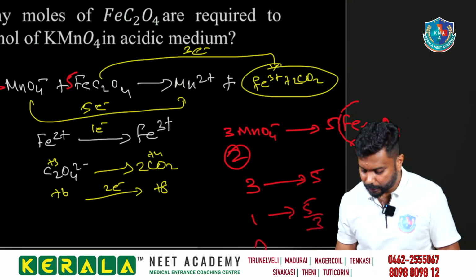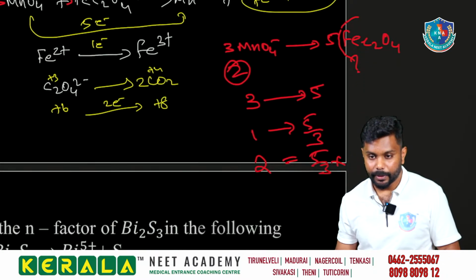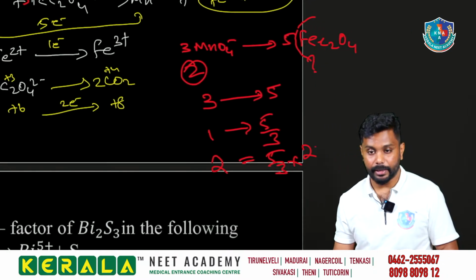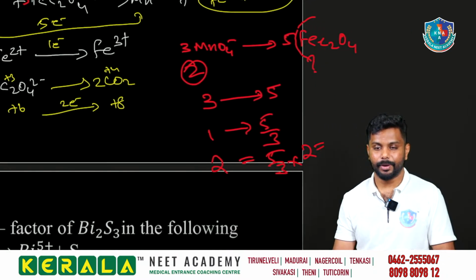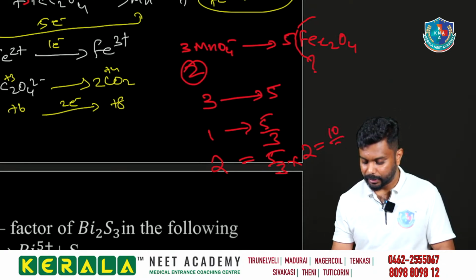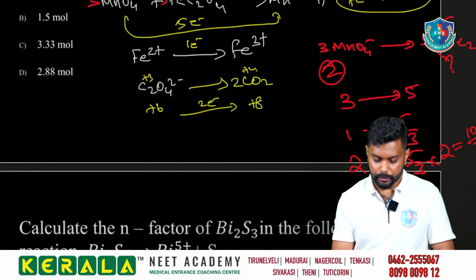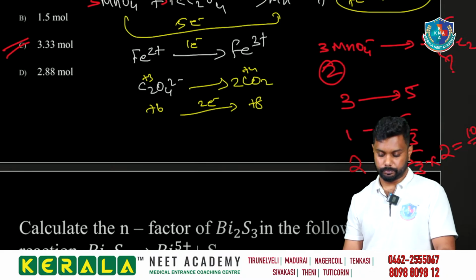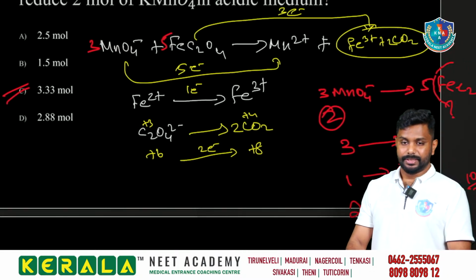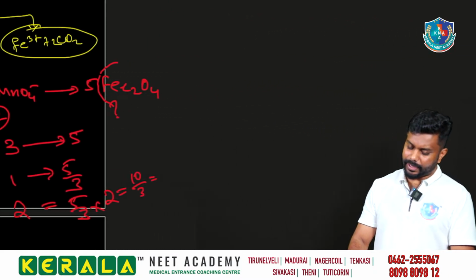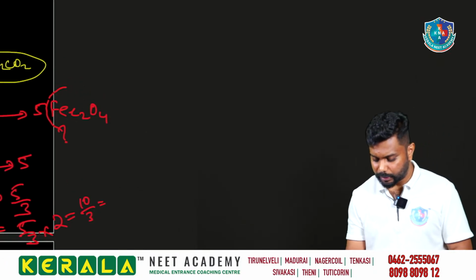We need to find for 2: 5 by 3 into 2, that is 10 by 3, which is almost 3.33 moles.